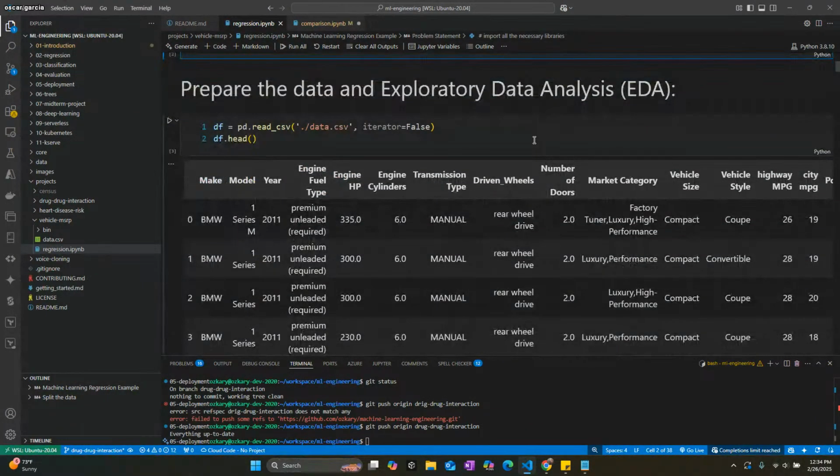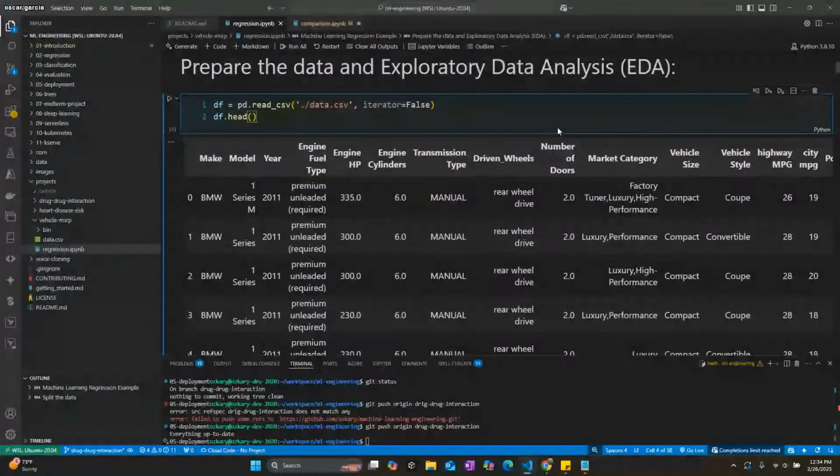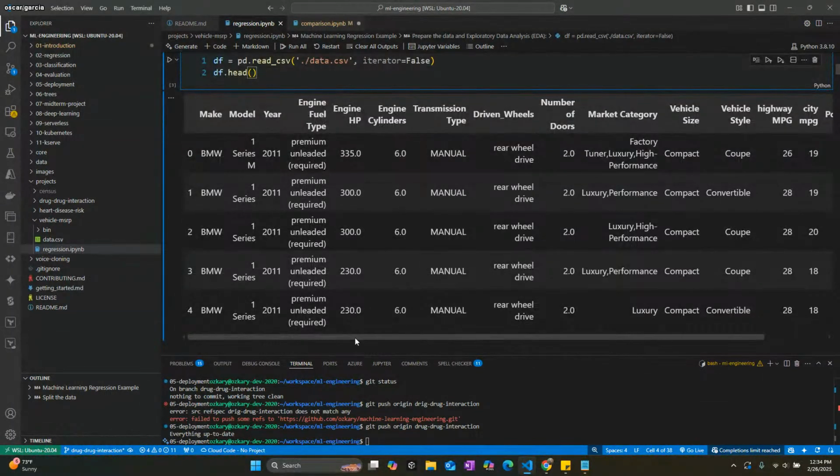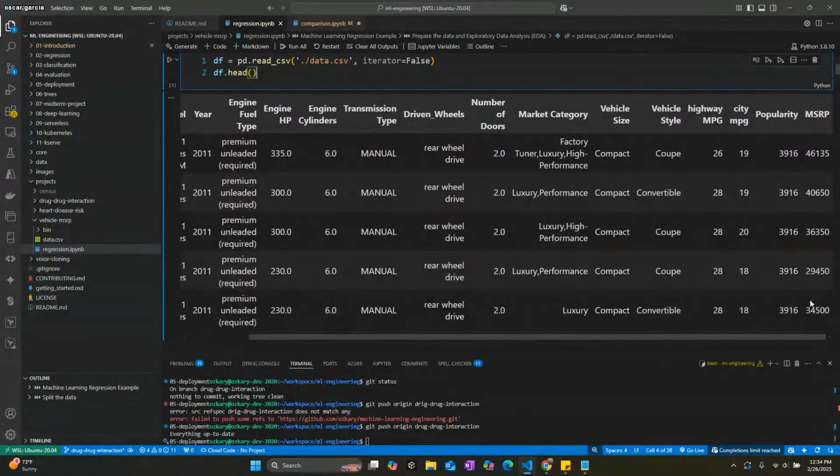So the first thing we do here is we prepare the data and do the EDA, right? Just like any data engineering process, we look at the data, we're trying to make sense of it. We're looking at all the different fields and data points, and what are we looking to do? So what you will see here is that ultimately there is an MSRP column here.